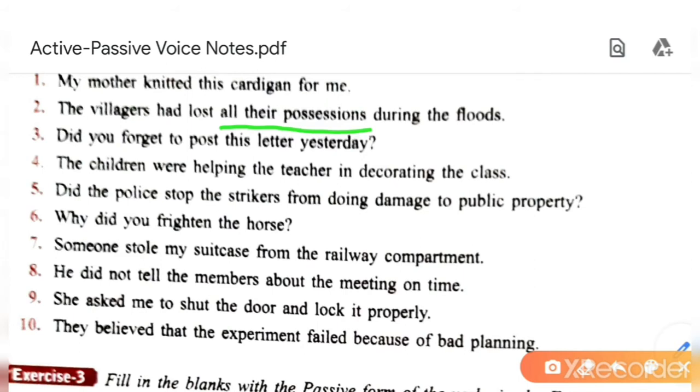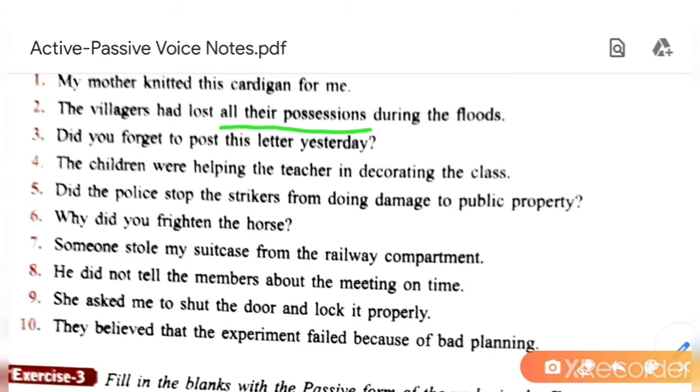Then had been lost. I told you that with had the third form is used. Okay, so the only thing you will do is just add been. All their possessions had been lost during the floods by the villagers. I repeat the answer. All their possessions had been lost during the floods by the villagers. Understood?